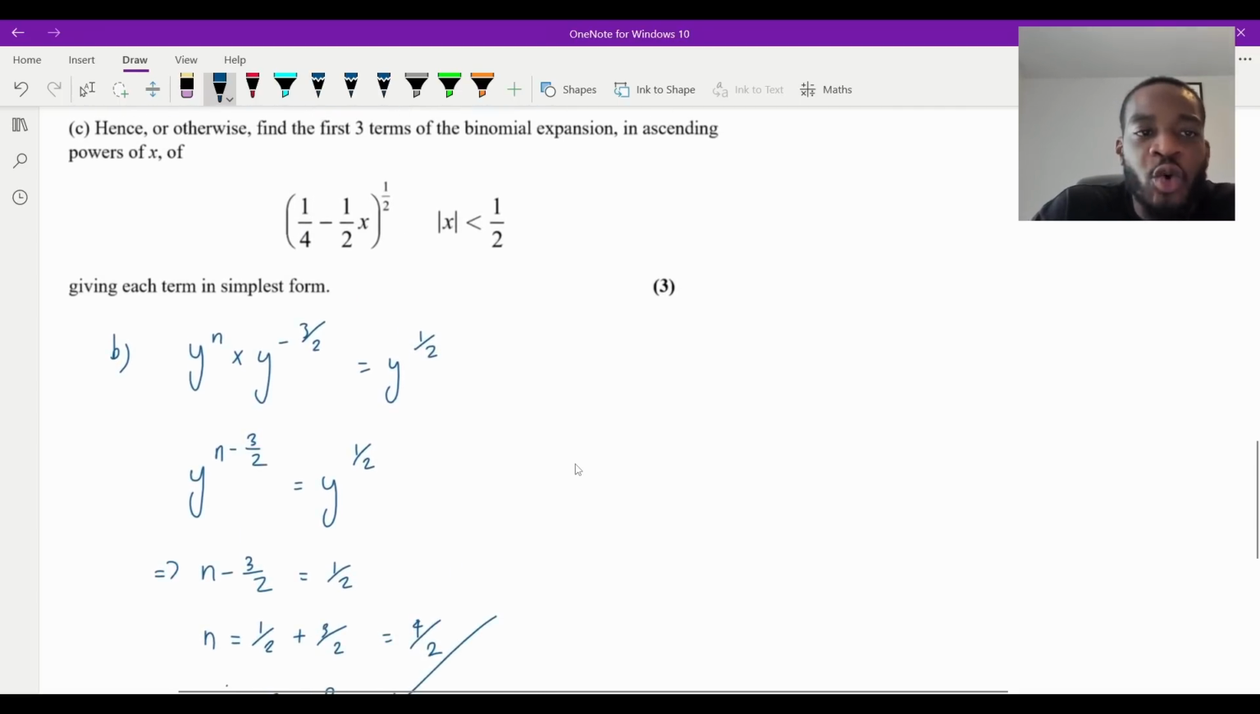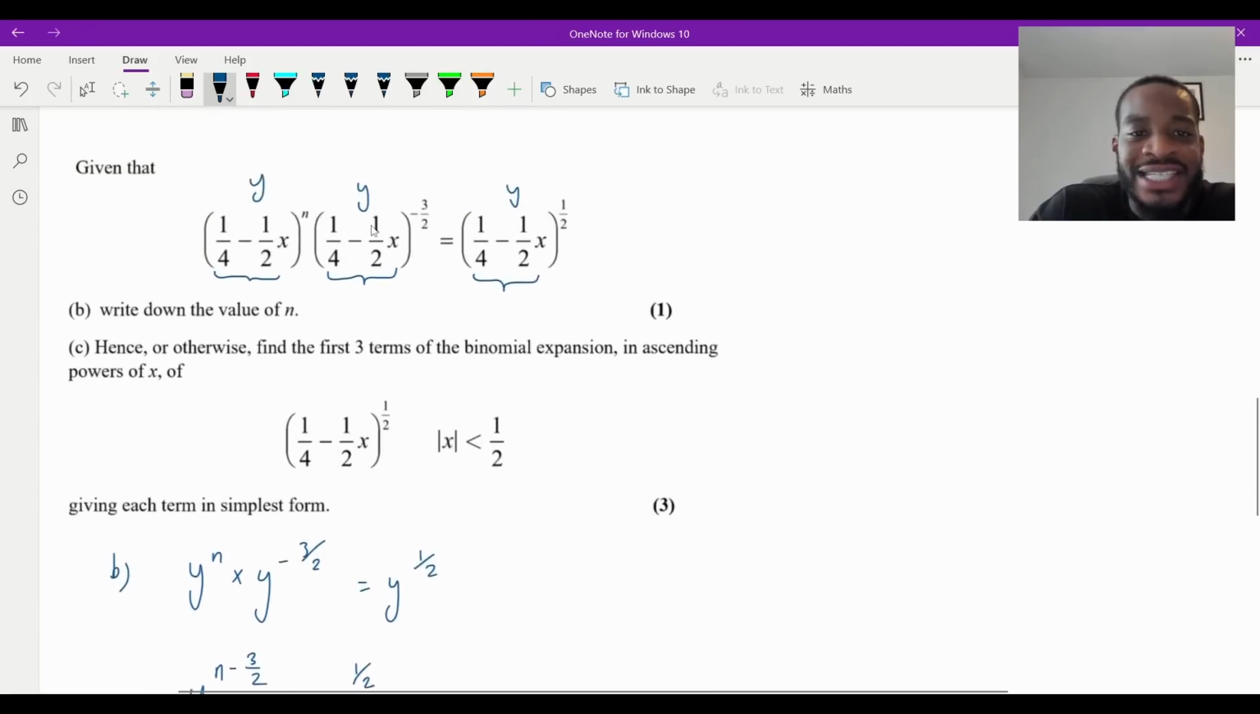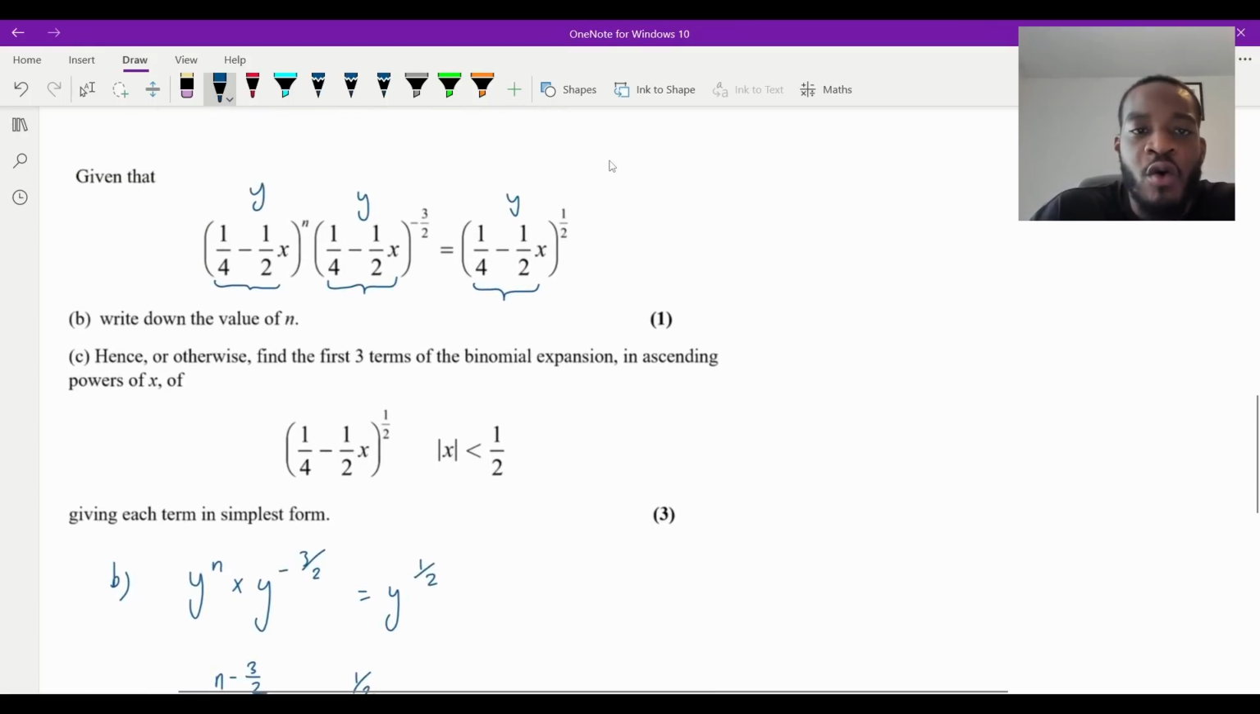Part C says, hence or otherwise, find the first 3 terms of the binomial expansion in ascending powers of x of (1/4 minus a half x) to the half. Now, it says hence because this is what we're dealing with here. And we've shown that it's equal to that with a power of n, which is 2, times that. And if you notice, this is the exact same expansion we did in part A, isn't it? So that's just something to make a note of.